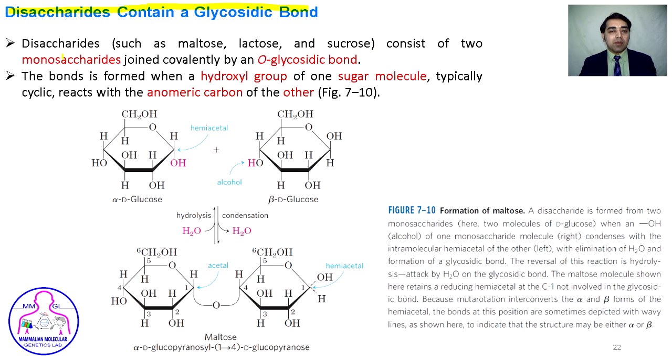Disaccharides contain glycosidic bonds. We can see here alpha-D glucose and here beta-D glucose, because the OH group of the glucose has already attacked the anomeric carbon. So in the cyclic form of glucose, the anomeric carbon is already in the hemiacetal form. When this hemiacetal is attacked by the hydroxyl of the second glucose, then an acetal is formed, and the name of this molecule, maltose, is alpha-D glucopyranosyl 1,4 beta-D glucopyranose. The O shows that the anomeric carbon of the second sugar is free.